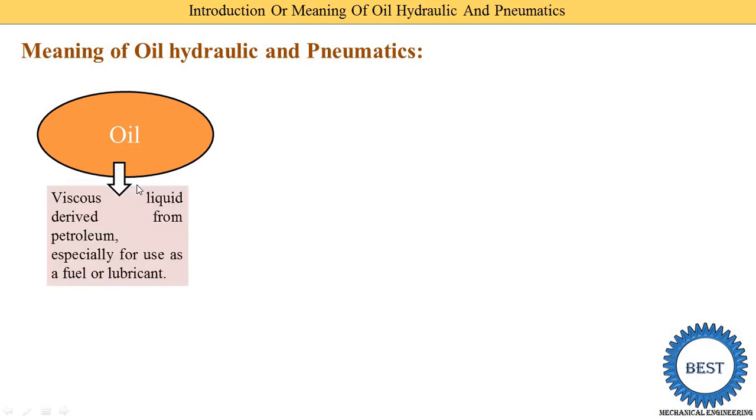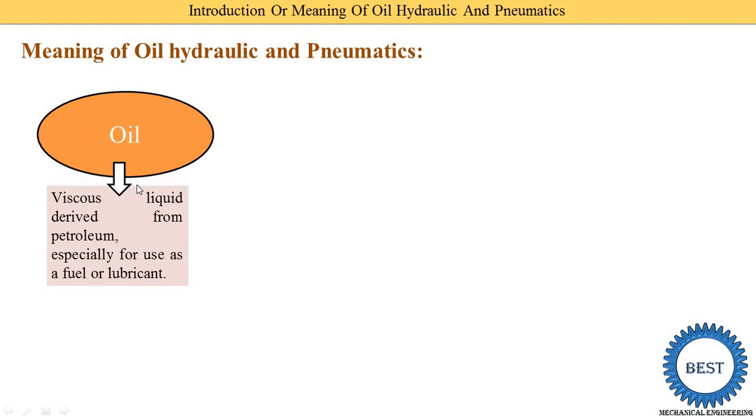Oil is a viscous liquid which is derived from petroleum products, and oil is generally used as a fuel or a lubricant in various types of machines that you commonly study. It is generally used as a fuel in different types of engines and different types of power plants, and it is also used as a lubricant where various parts are rotating.